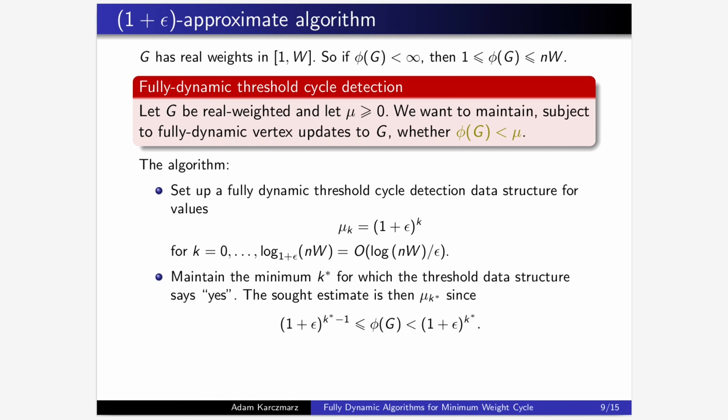And we can maintain the minimum mu for which the threshold cycle detection data structure says yes. It is then easy to see that indeed that threshold approximates the minimum weight of a cycle within a factor of 1 plus epsilon. So the update time is order log nW over epsilon times the update time of the threshold cycle detection data structure.